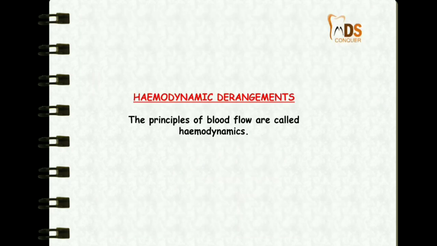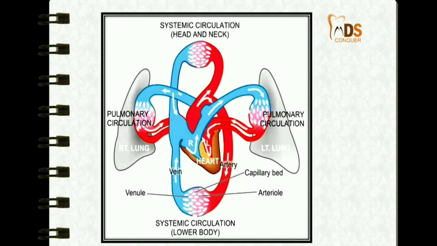Now we'll know a few basics on hemodynamics, hyperemia and congestion. What is hemodynamics? The principles of blood flow are called hemodynamics. Normally, for a good circulatory function, uninterrupted flow should be present, that is, blood from the left ventricle should flow towards the capillaries, whereas blood from the systemic capillary network should return into the right ventricle. All this should be without interruption in a normal circulatory system.